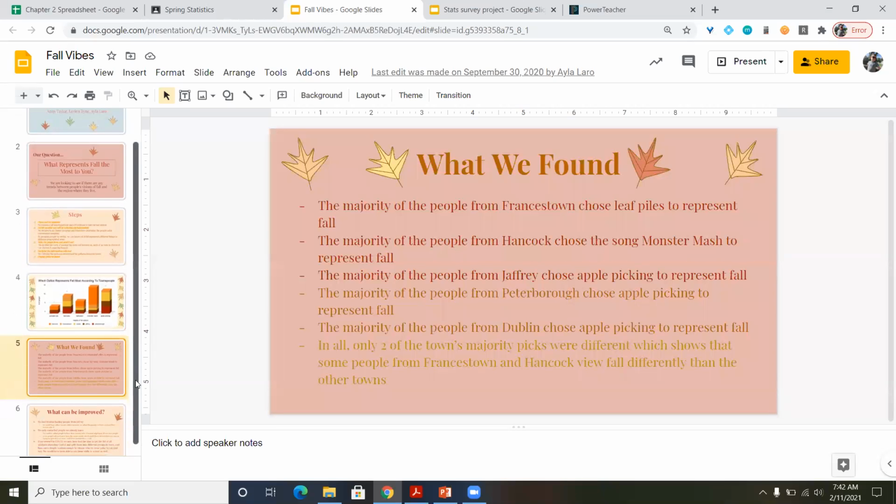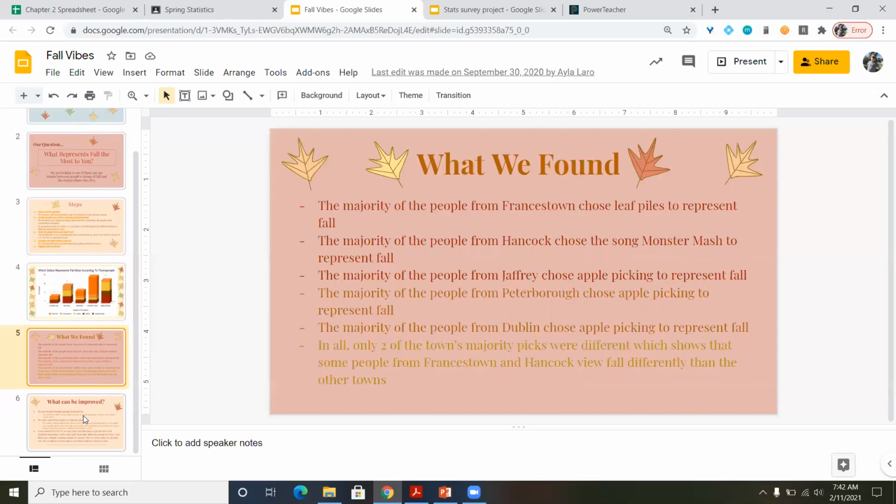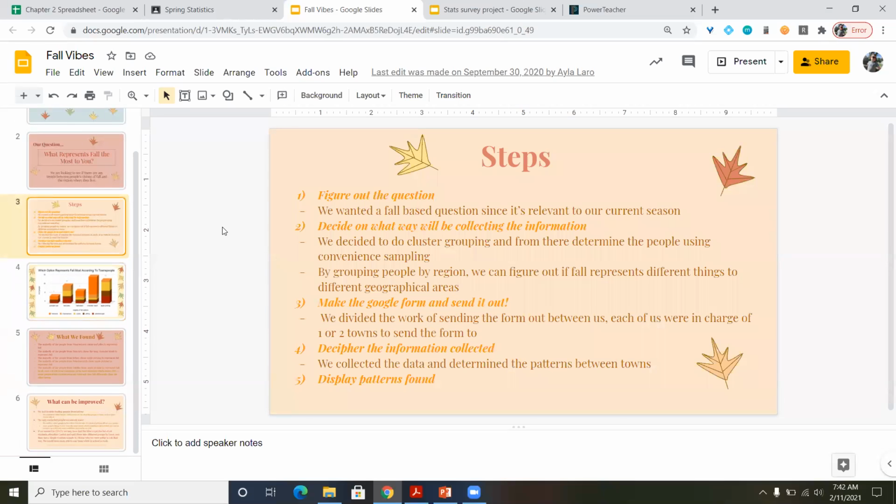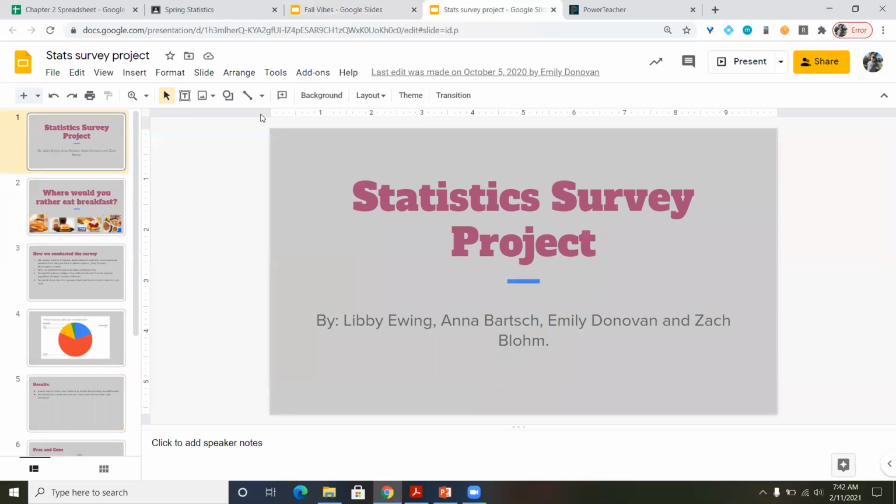And then they explained what they found, and then they decided what could be improved. So this was the entirety of their project. They had the one graphic. They explained everything that I had asked for them to explain, and this received a perfect score. Another one was by these 4 here.